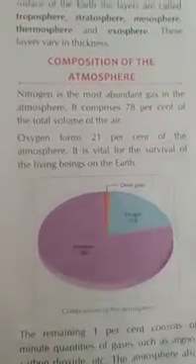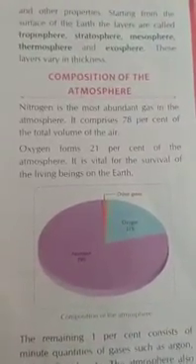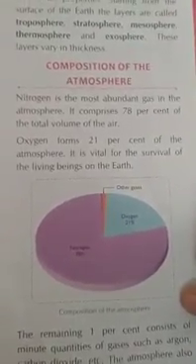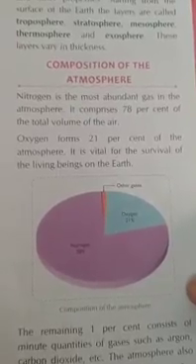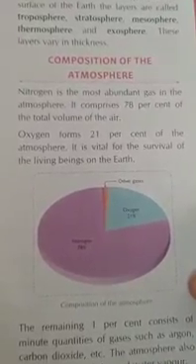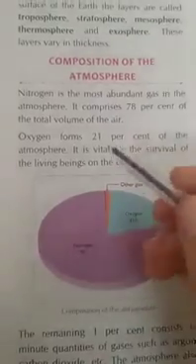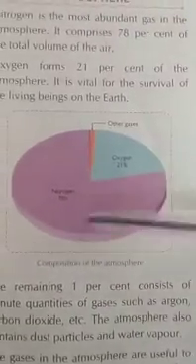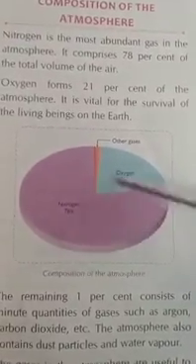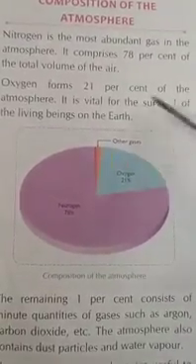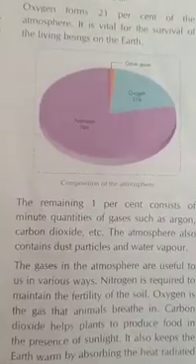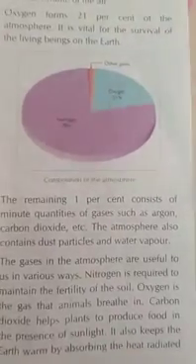Composition of atmosphere. Nitrogen is the most abundant gas in the atmosphere. It comprises 78% of the total volume of the air. Oxygen forms 21% of the atmosphere. It is vital for the survival of the living beings of the earth. Vital means very important. See, composition of the atmosphere: 78% we have nitrogen, 21% oxygen and the rest are the other gases. The remaining 1% consists of